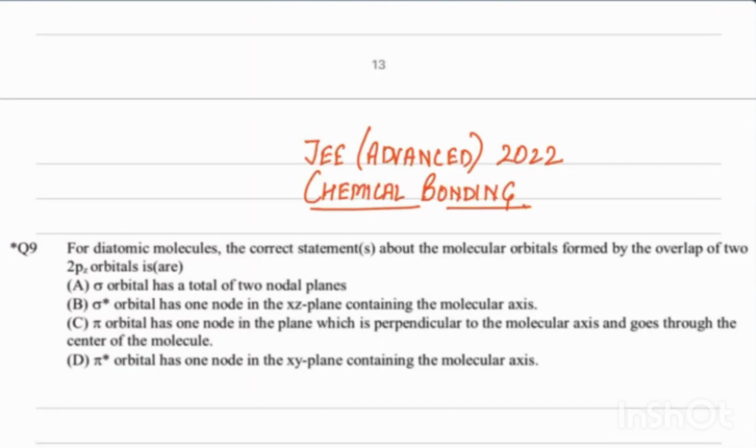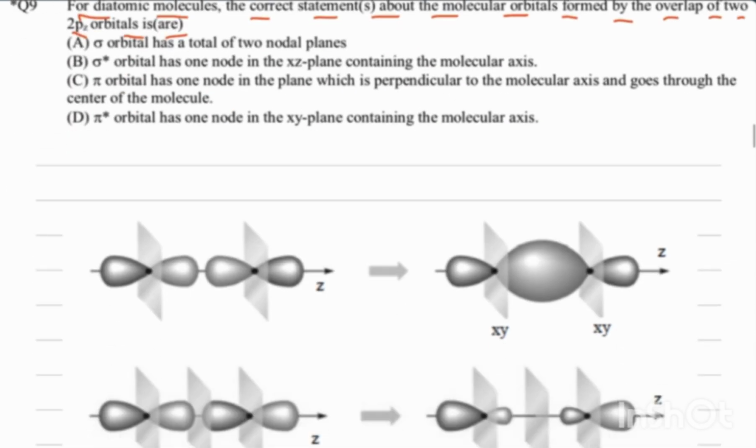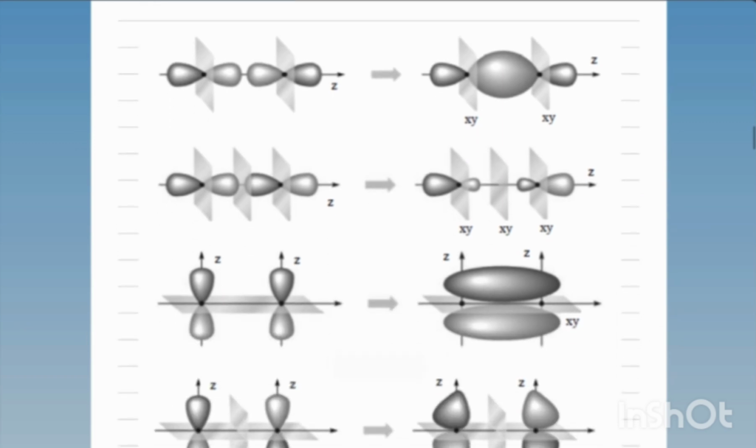So hello everyone, today we are going to discuss a question from JEE Advanced 2022, which is from chemical bonding and it is from Paper 1. In this question, what has been asked is, for diatomic molecules the correct statement about the molecular orbitals found by the overlap of the two 2pz orbitals are. And if we see here, when the 2pz orbitals overlap, these four types of overlapping can happen.